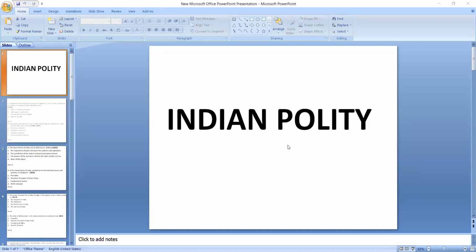You know why? Because in the previous years, questions have come from sections like the Government of India Act 1935, okay, or the Government of India Act 1919, or from Parliamentary reforms. So for these things to be covered, you need to have a thorough look at the constitutional framework of India.